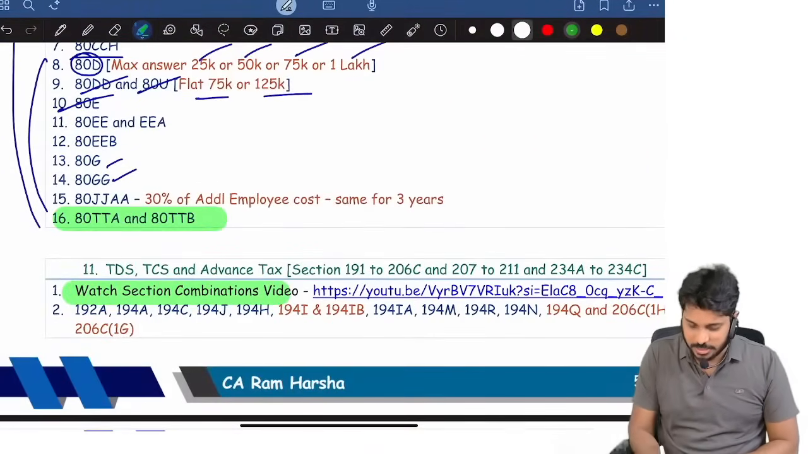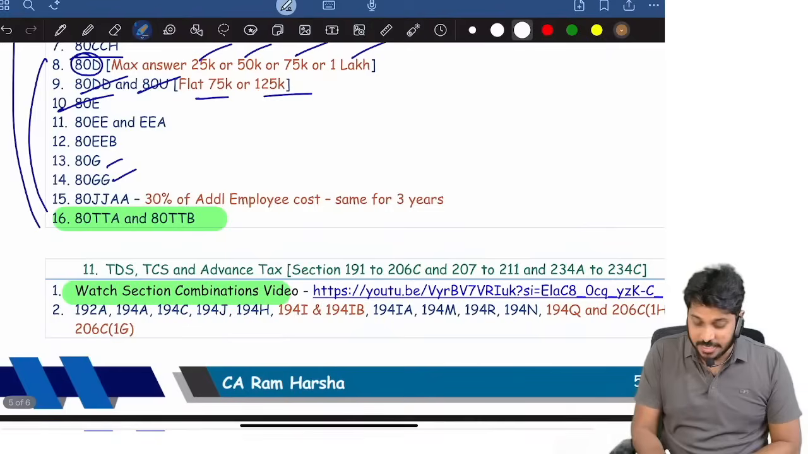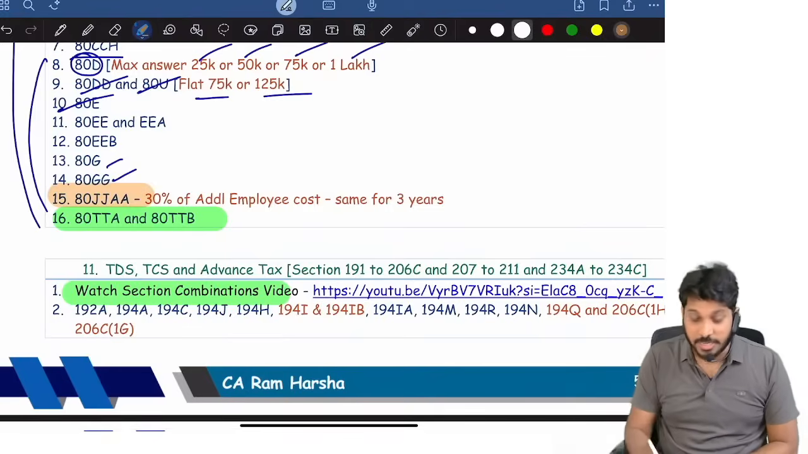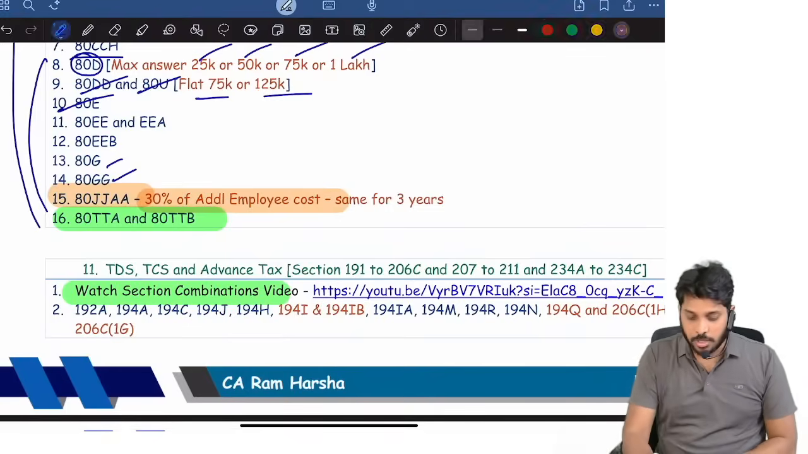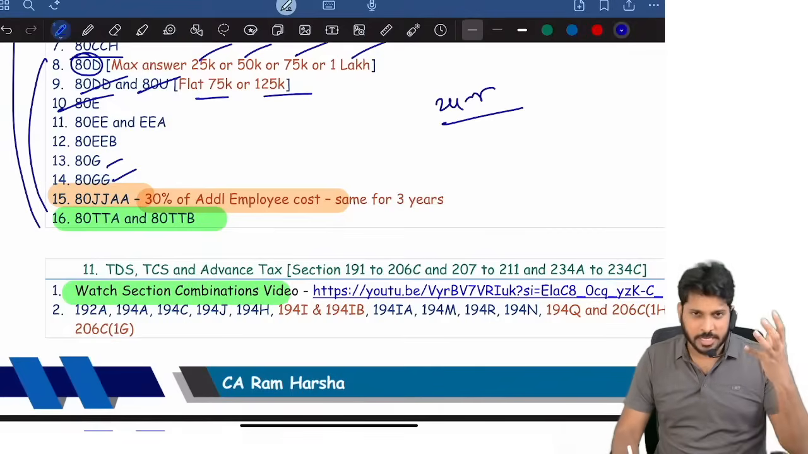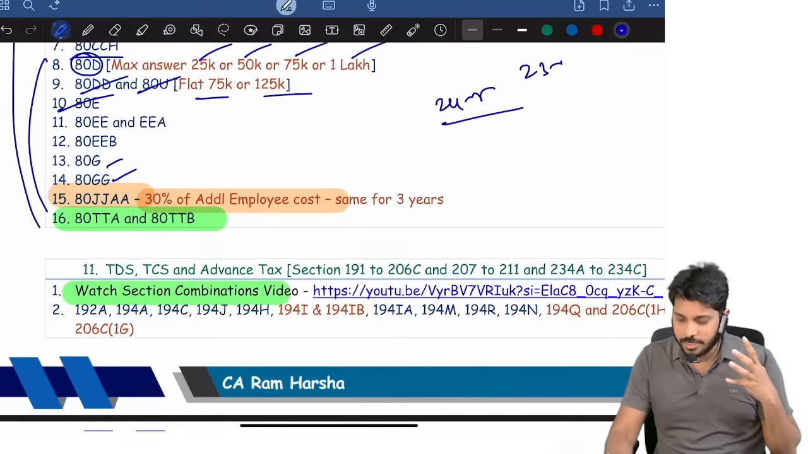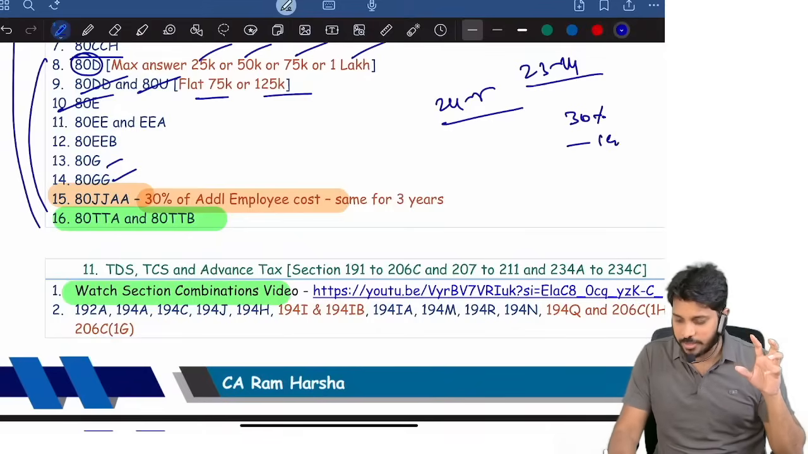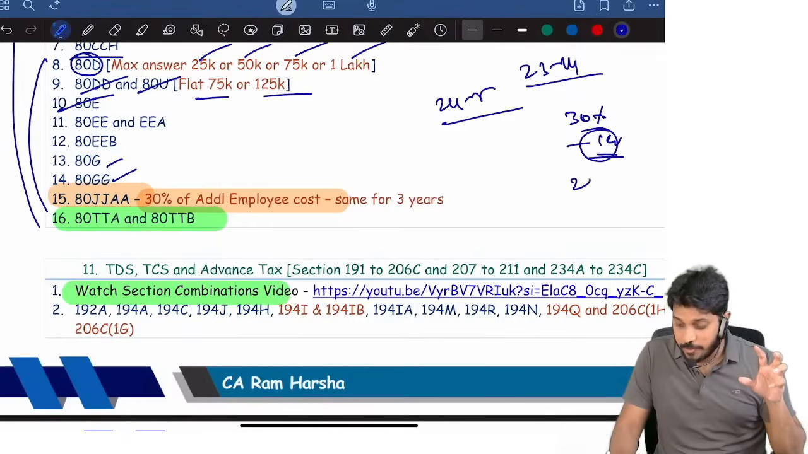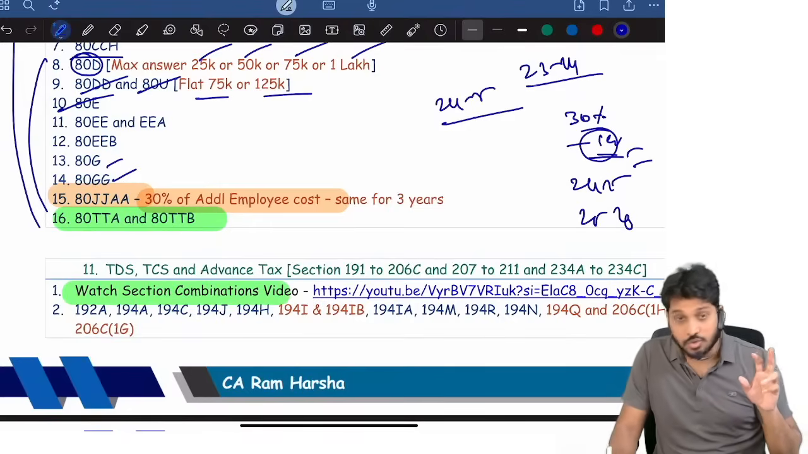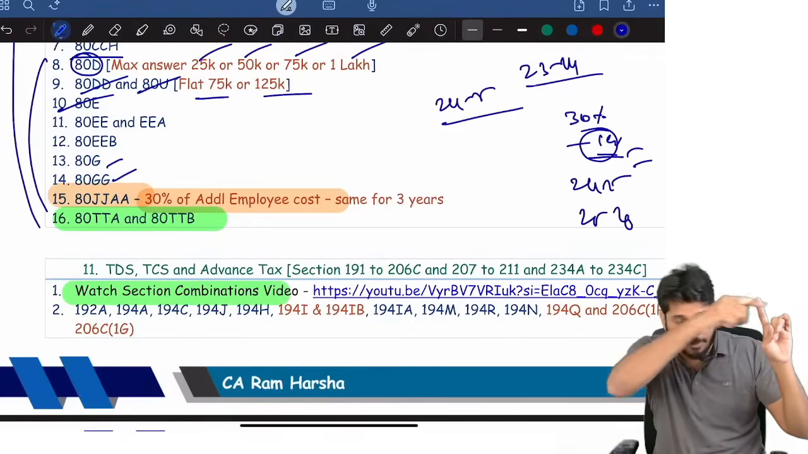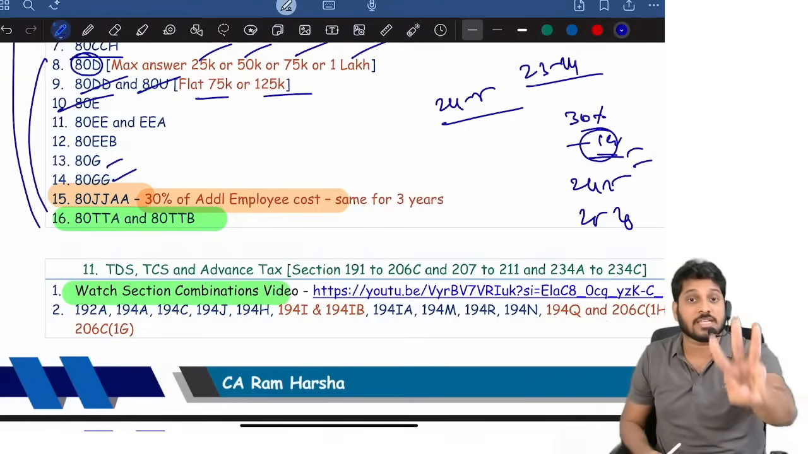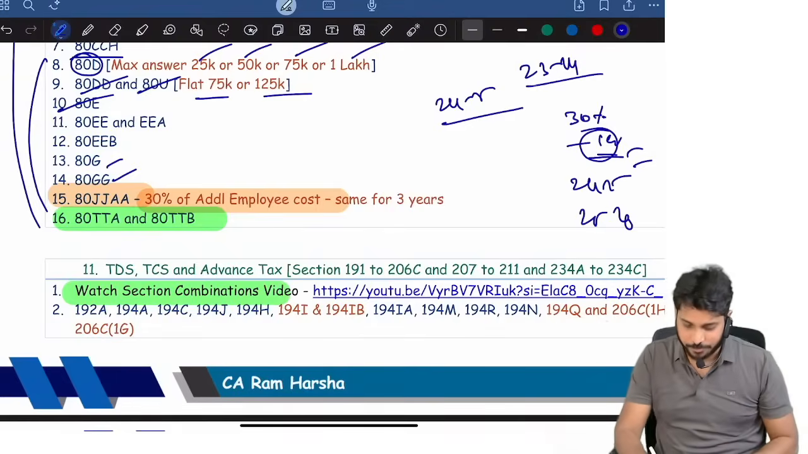So these are the sections. 80JJAA, there's one important adjustment in this case. Suppose in 23-24, last year, we recruited some additional employees and got a 30% deduction, say 1 crore. The same 1 crore will be claimed in 24-25 and 25-26. So whatever deduction you claimed in 23-24, the same amount you will claim in 24-25 and 25-26. Nothing but 3 years you will get deduction, and that is the same amount.